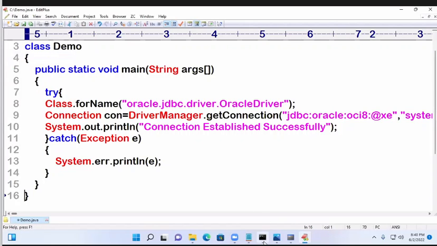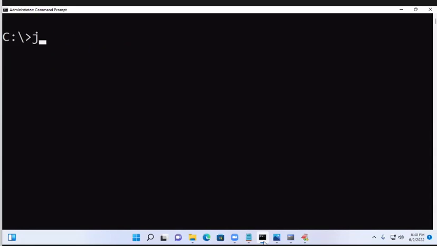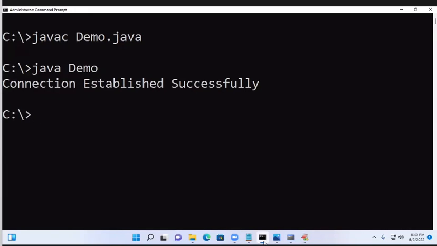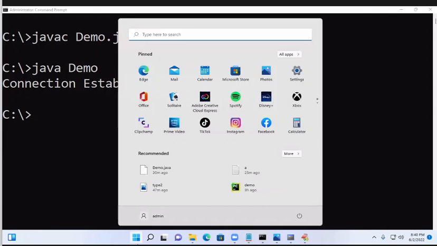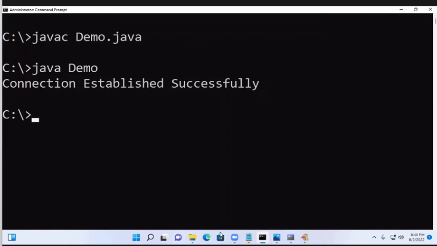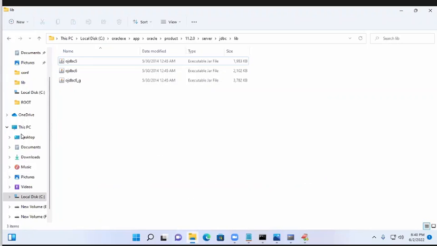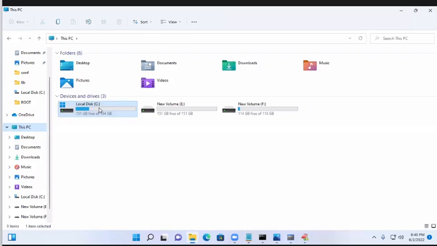Now, if I compile, compilation, execution. See, you are going to get the message connection established successfully. Here the class path is already settled. That's why it is working. Suppose the class path here, I'll remove it, then what will happen? See, here I already gave the permanent class path.